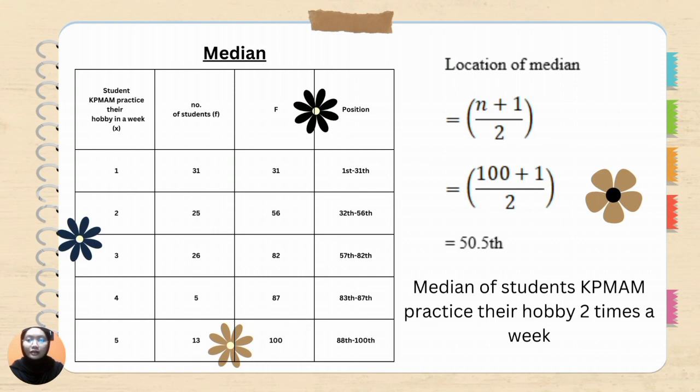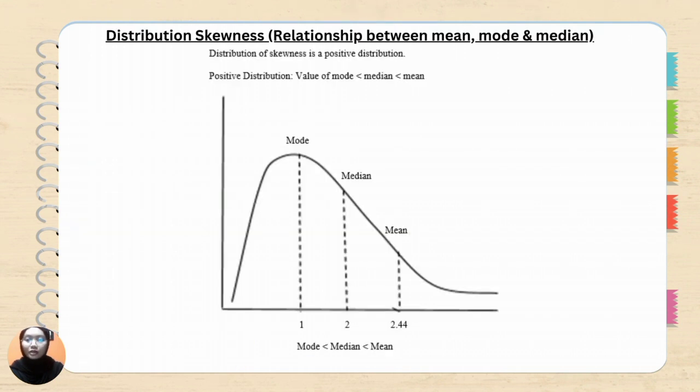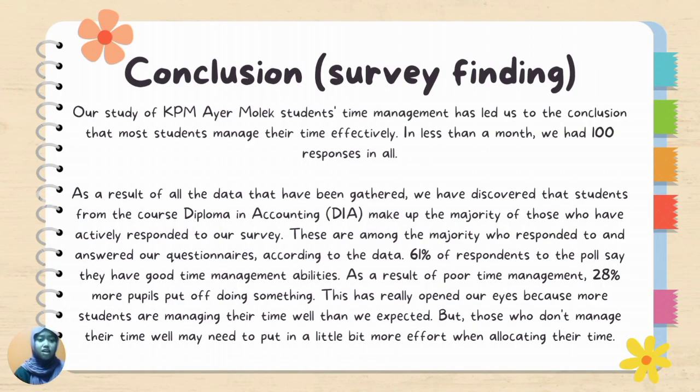For median, I have calculated and identified the position. And then to find the location of the median class, the formula that we use is sample n plus 1 divided by 2. As the result, we get the 55th position. So the median that we got is 2 times a week. The distribution skewness for question 7 is a positive distribution because mode is less than median and median is less than mean.